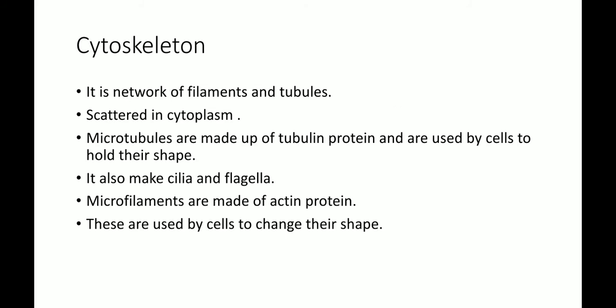Now the next one is the cytoskeleton. Cytoskeleton is basically a network of filaments and tubules. It is the network of microfilaments and microtubules.